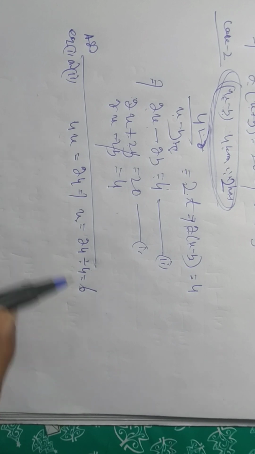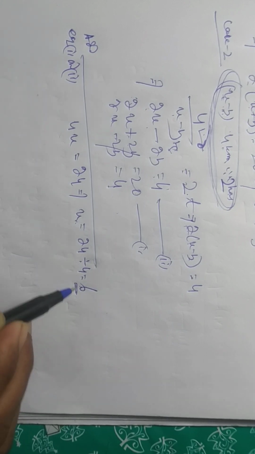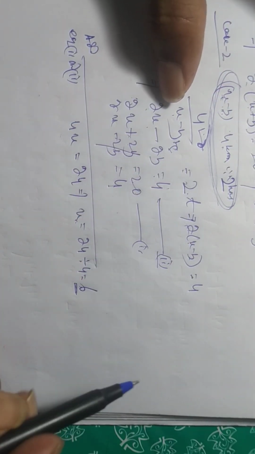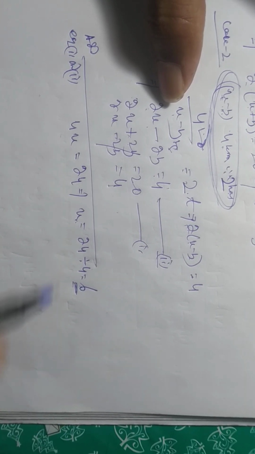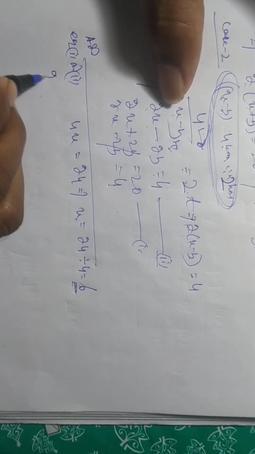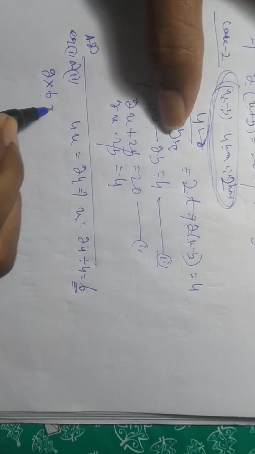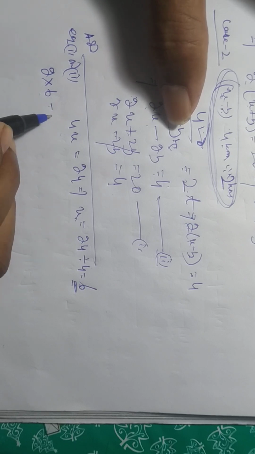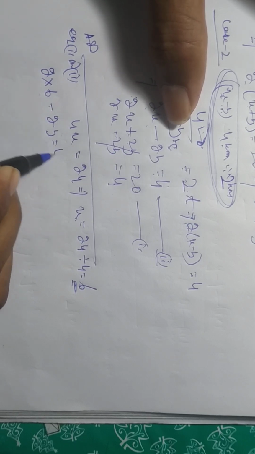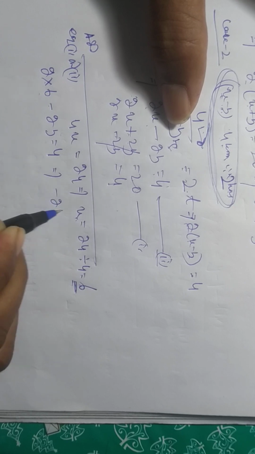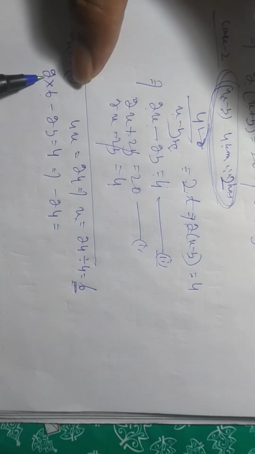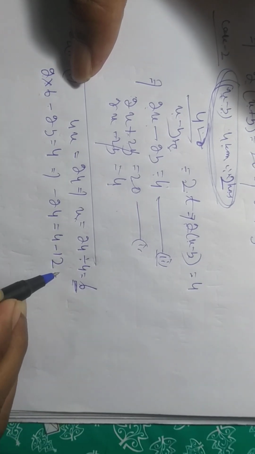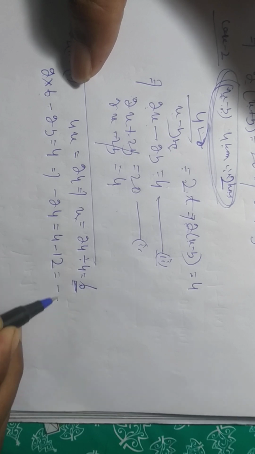If you get the value 6, then we put this value in any equation. Now we will put it in equation II. No problem, you can put it in any equation. So 2 into 6 minus 2y is equal to 4. That implies minus 2y equal to 4 minus 12, which is minus 8.